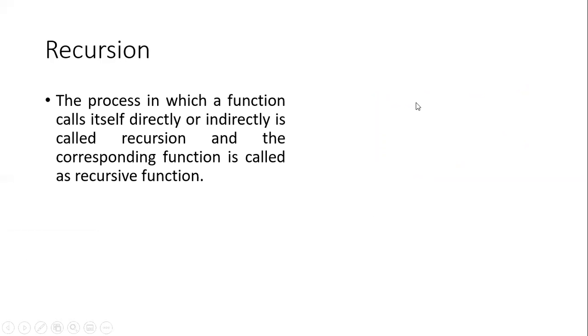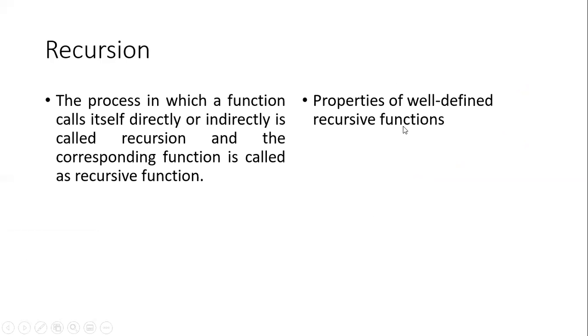If you look at the previous example, the function gets into an infinite loop, isn't it? In order to avoid this, we need to have a well-defined recursive function. That's very important. What are well-defined recursive functions?